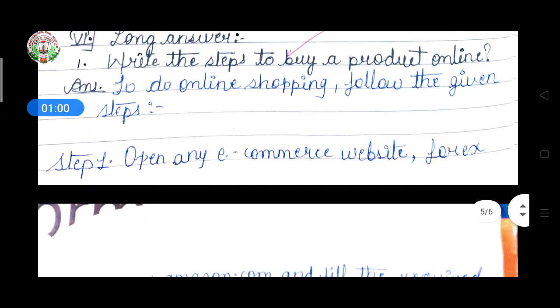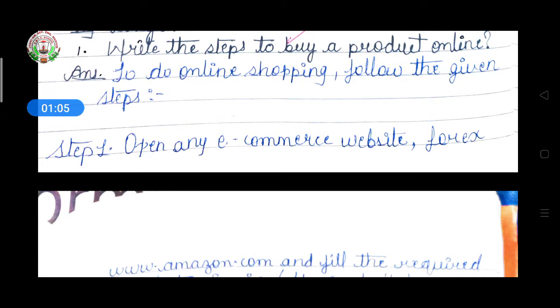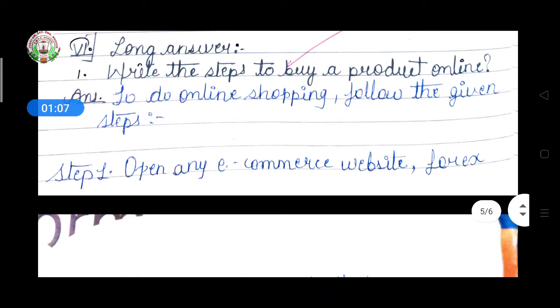Now, long question answers. Write the steps to buy a product online. To do online shopping, follow the given steps.